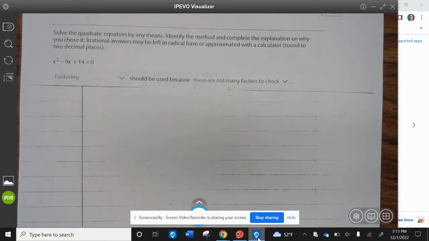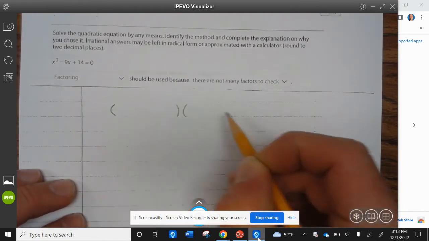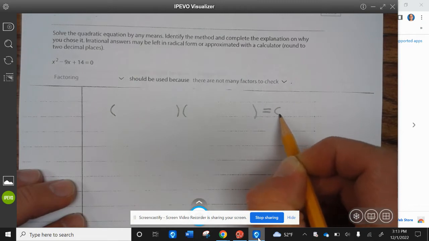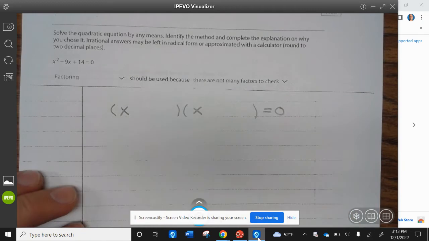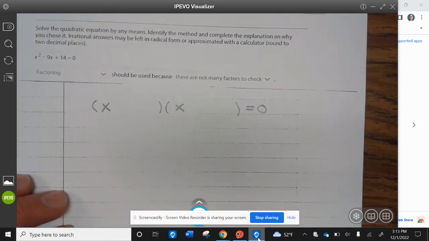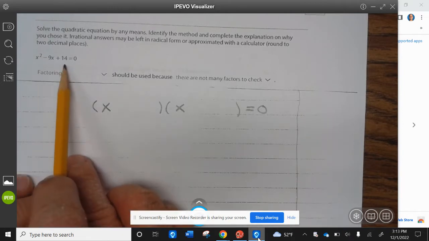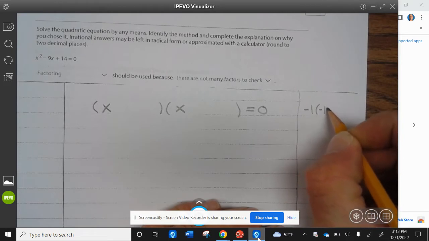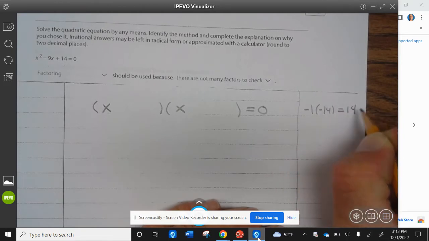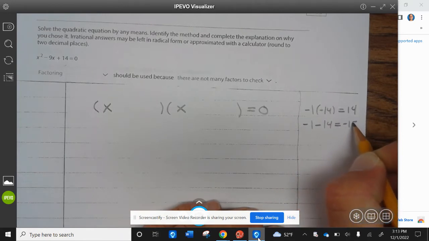All right, so this one, factoring should be used because there are not many factors to check. So factoring, 2 parentheses. Now, in order to get x squared, we know that x and x. Now, here we need to figure out what numbers multiply to give you 14 combined to be negative 9. So negative 1 times negative 14 is positive 14. Negative 1 minus 14 is negative 15. That doesn't work.